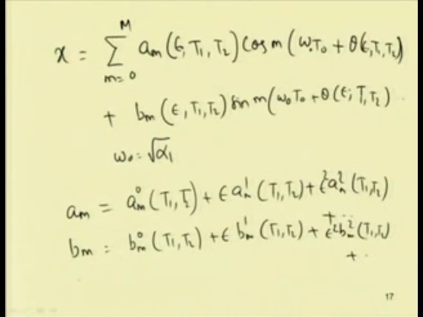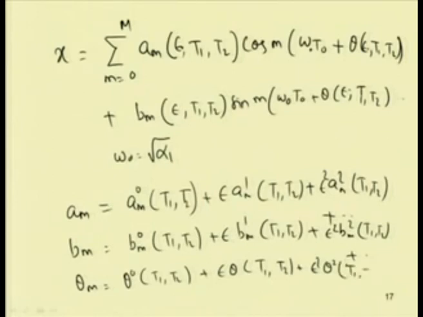Similarly, theta m can be written as theta0(T1, T2) plus epsilon theta1(T1, T2) plus epsilon square theta2(T1, T2). So, in this way we have written this Am, Bm and theta m by using this bookkeeping parameter epsilon.